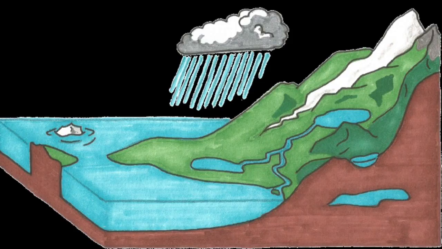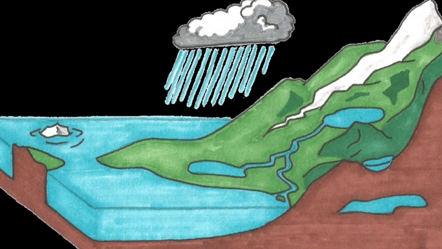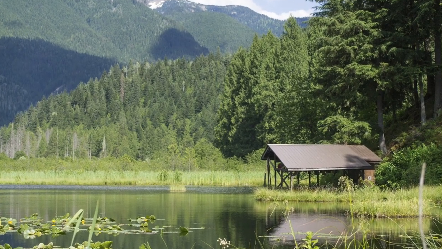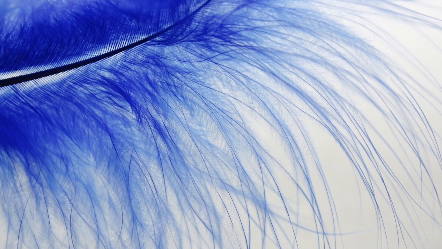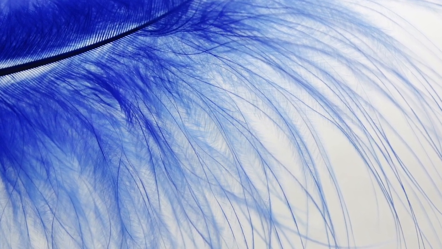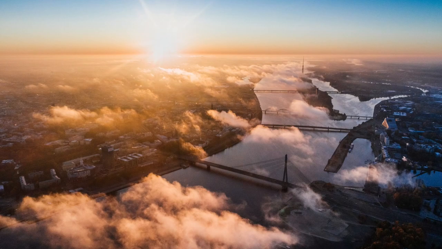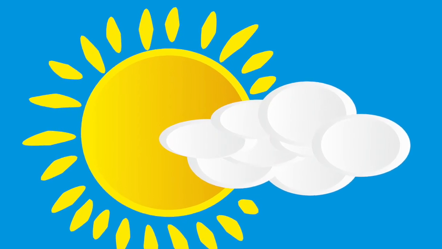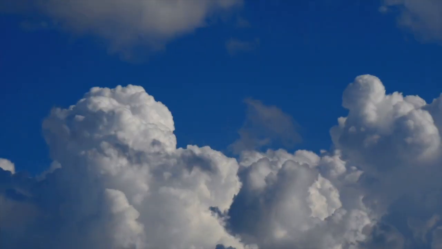Now I'm going to tell you about the water cycle, since water can go through all the different states in it. It's a sunny day. The sun heats up the surface of the lake. Some of the water on the surface of the lake evaporates and changes into water vapor. Water vapor is very light, so it keeps rising in the air. Eventually, as it gets very high up, it cools down and changes into tiny water droplets. A lot of these droplets form a cloud. It takes billions of them to form a single cloud.